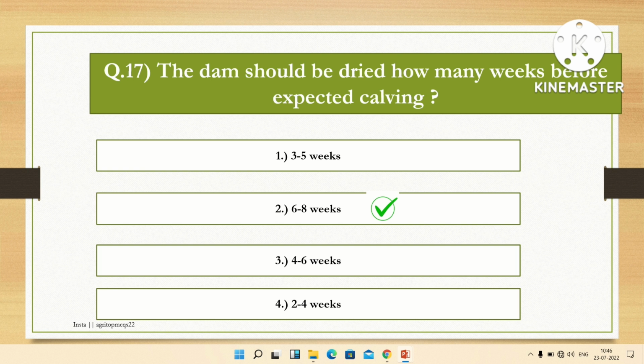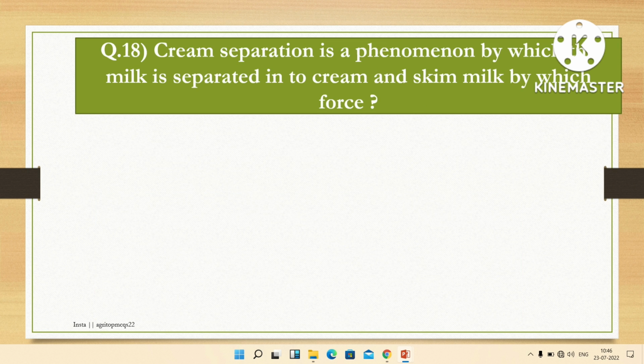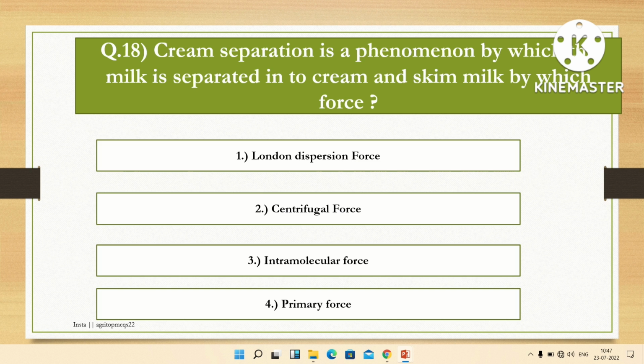The next question is, cream separation is a phenomenon by which the milk is separated into cream and skim milk by which force? Options are London dispersion force, centrifugal force, intramolecular force, primary force. The right answer is centrifugal force. In a cream separator, the phenomenon that works to separate cream and skim milk is centrifugal force.